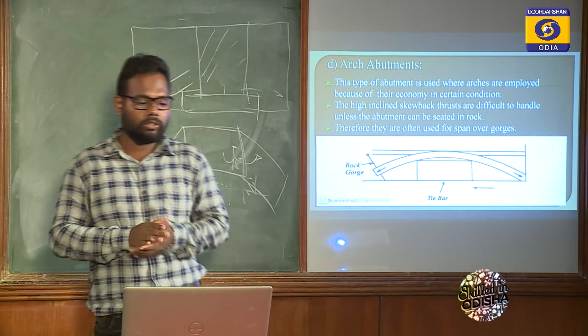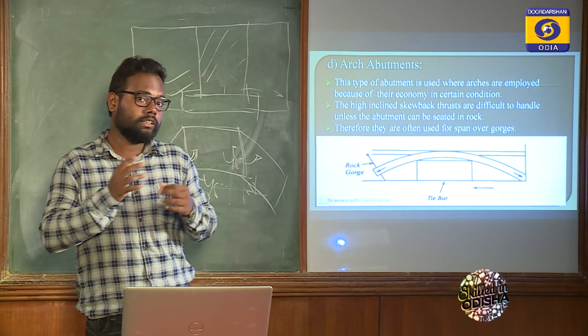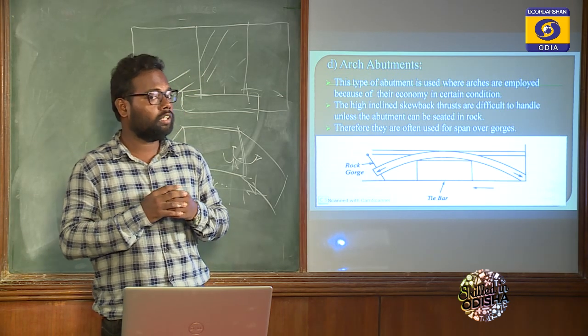Look at the definition. This type of abutment is used where arches are employed because of their economy in certain conditions. The high inclined skewback thrusts are difficult to handle unless the abutment can sit on rock. Therefore they are often used for spans over gorges. Span over gorges means it is used when there is a situation of a deep valley.